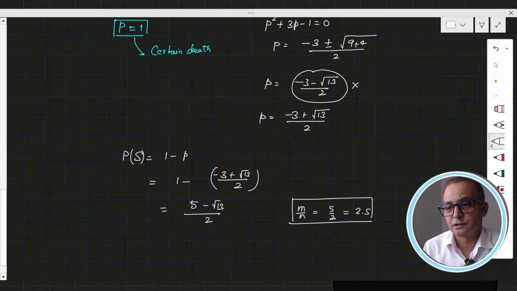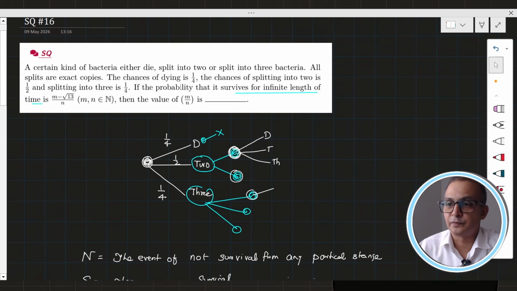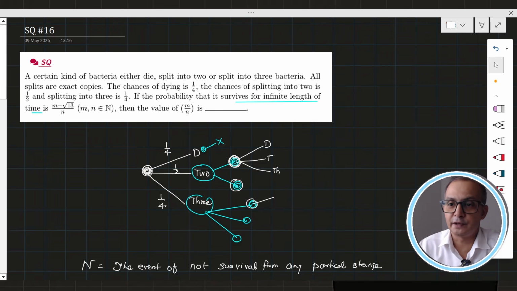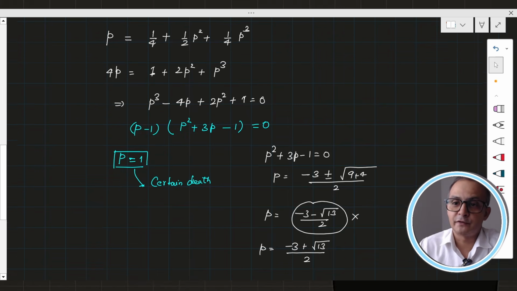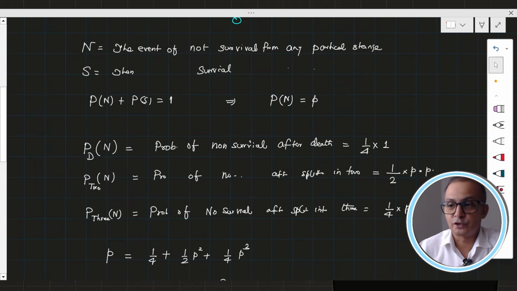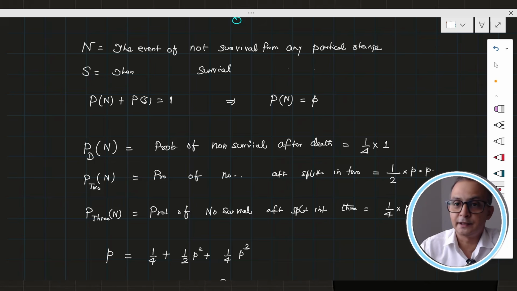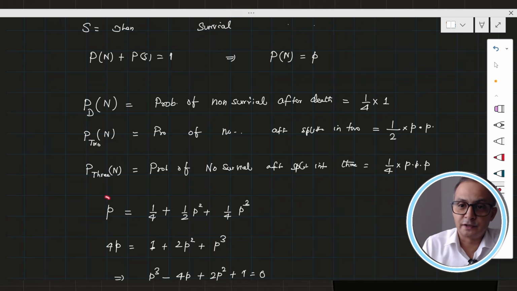So this is the solution for this question, and this idea came from the recursion theory of probability. It means we can make an iteration process in probability systems also, and from there we create an equation, and from that equation we get the probability. We can also think in this way: here I have taken the main probability as non-survival.